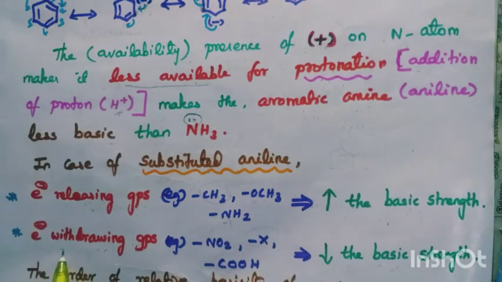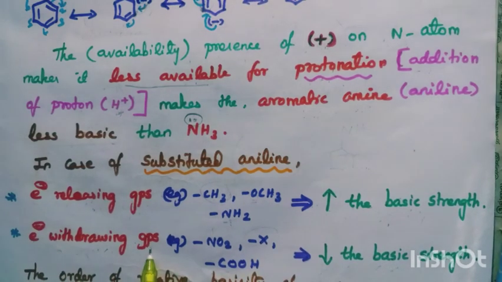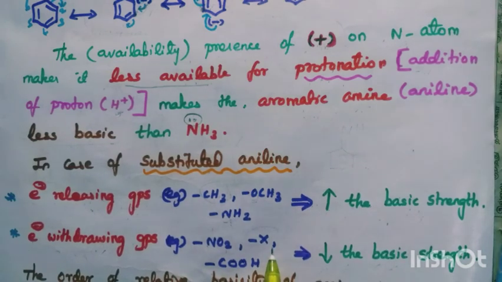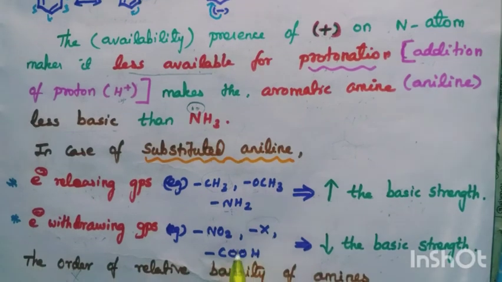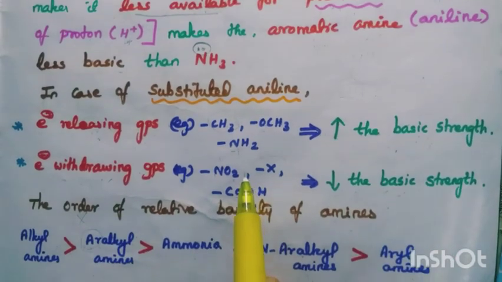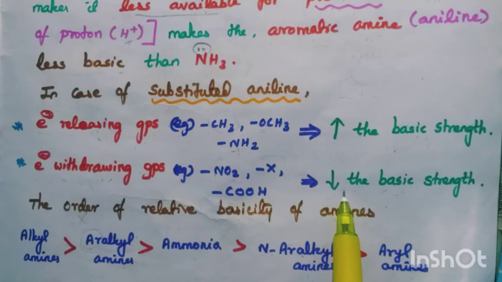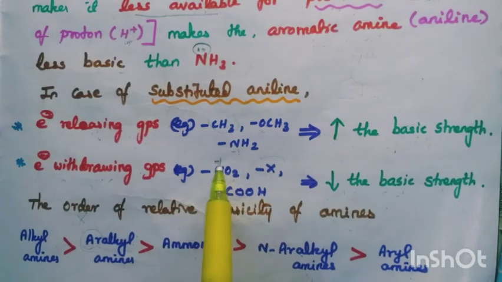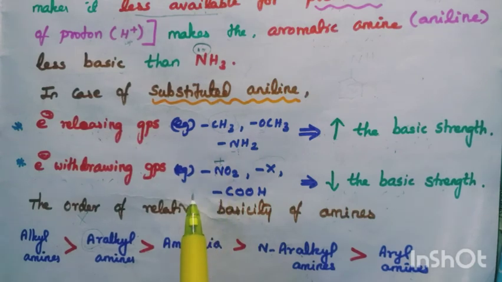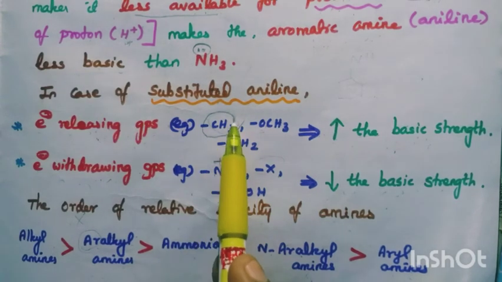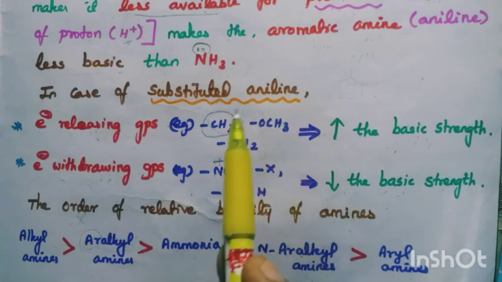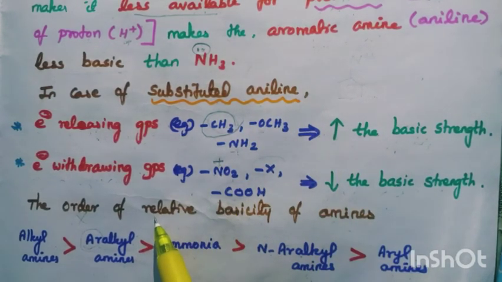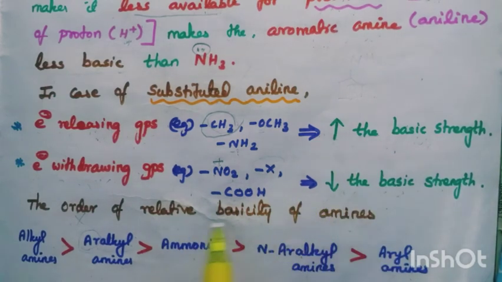If an electron withdrawing group is added, what are the electron withdrawing groups? NO2, X, that is halogens, COOH. And what happens? The basic strength decreases. Since NO2 has a tendency to accept electrons, and the alkyl group has a tendency to donate electrons. Donating means basic strength increases. Accepting from the nitrogen means basic strength decreases.